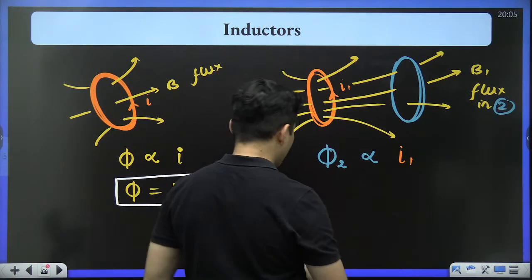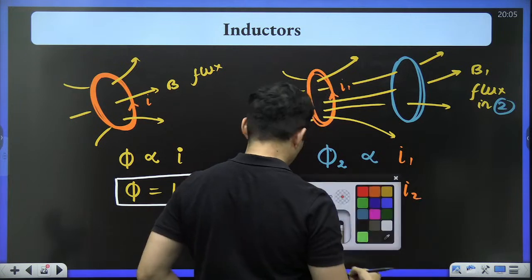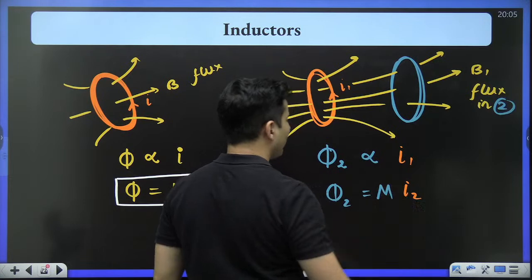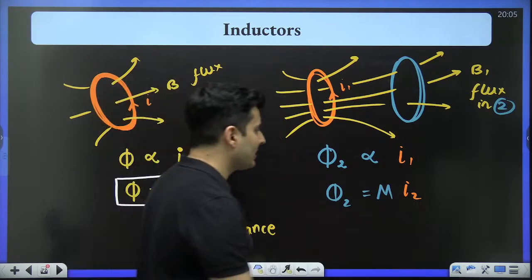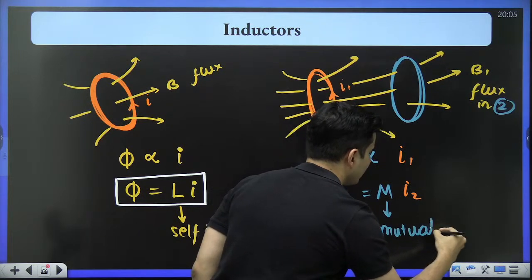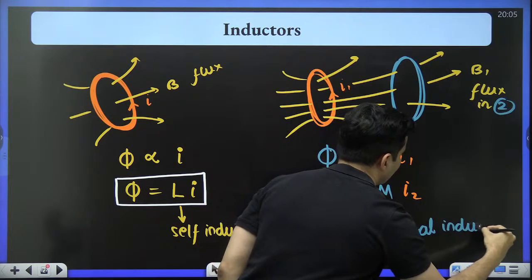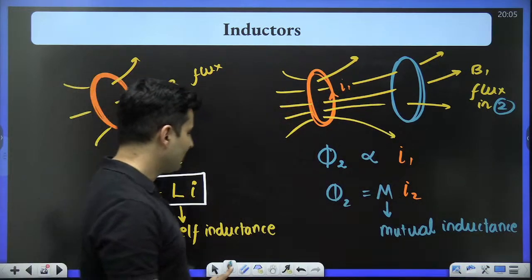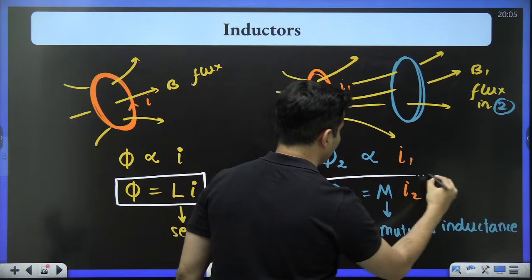That constant of proportionality over here is M. What is that M? This M is called the mutual inductance. That's all. Mutual inductance. As simple as that. Something which you should be aware of.